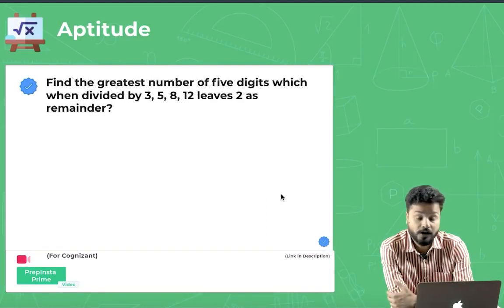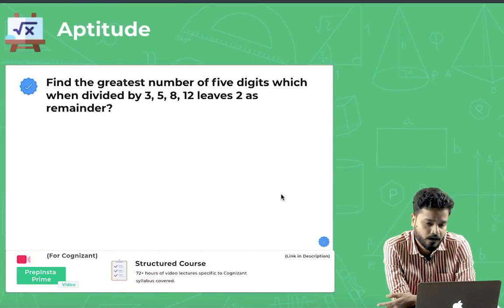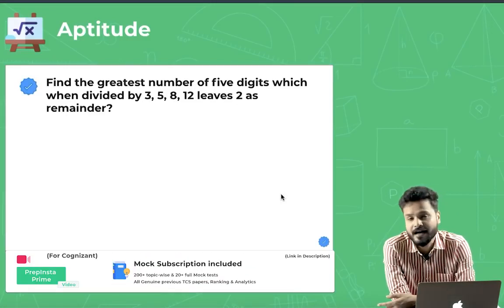Okay. Talking about a question from number system or remainders, whatever you call it. I'm giving you guys a minute's time over here to find out the answer, and your timer starts now.